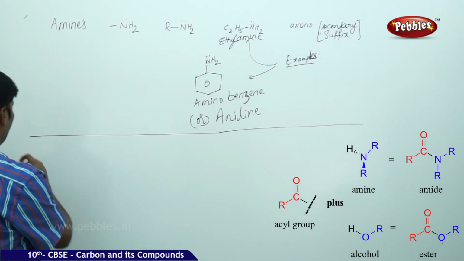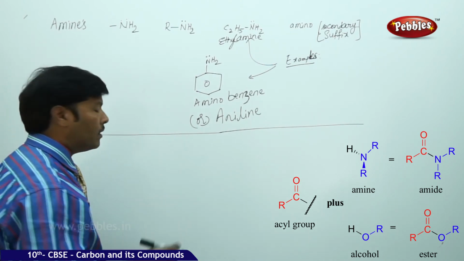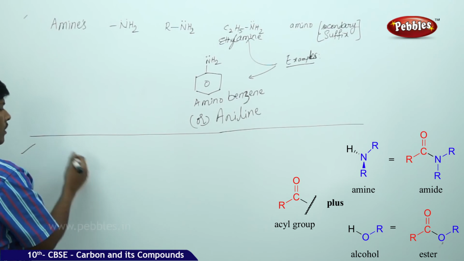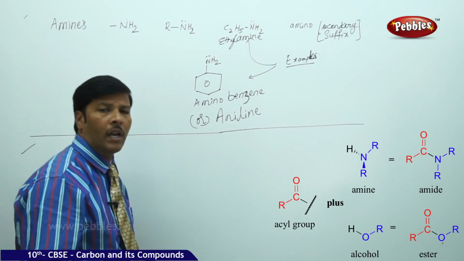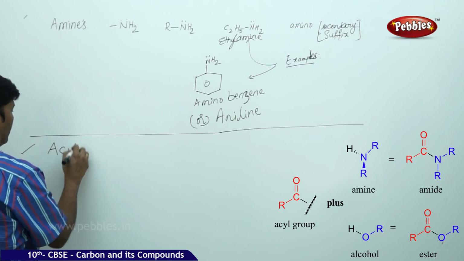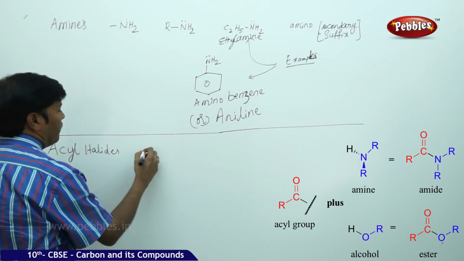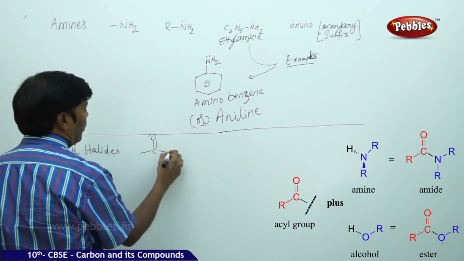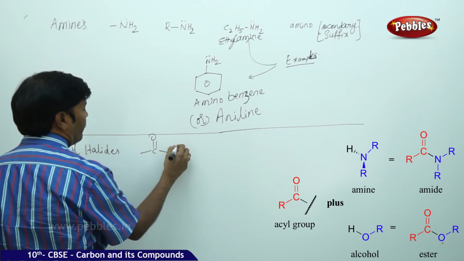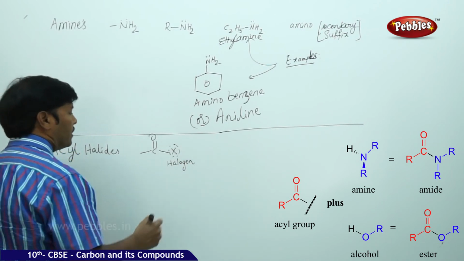Then you can take the next class of organic compounds, that is amides or acyl halides. You can take acyl halides, functional group C double bond O of X, where here X is the halogen.